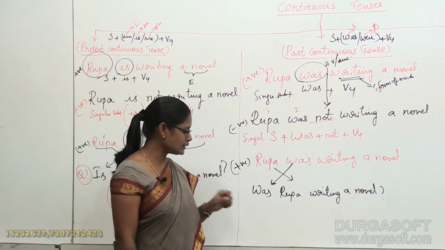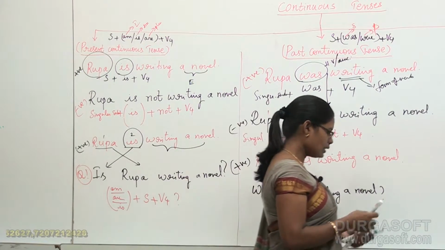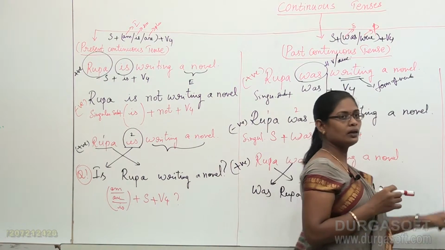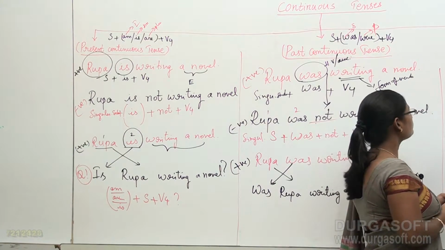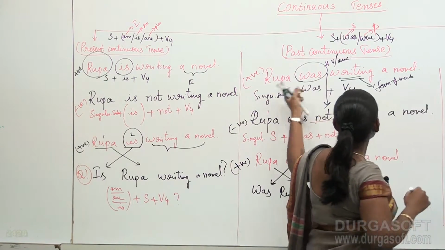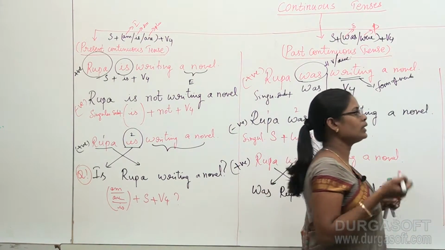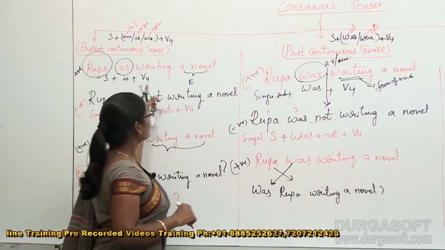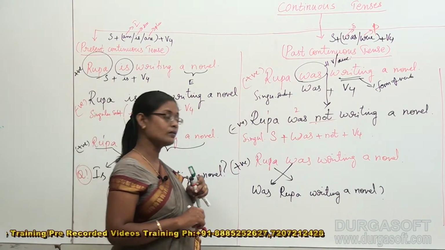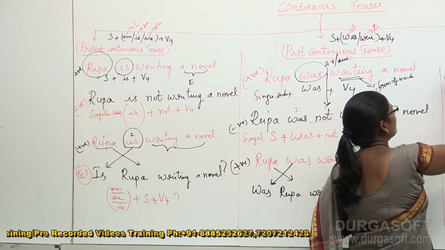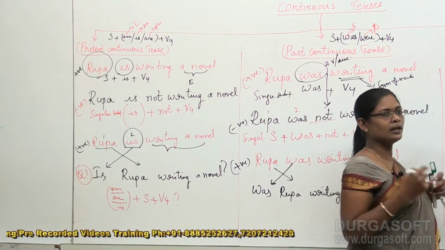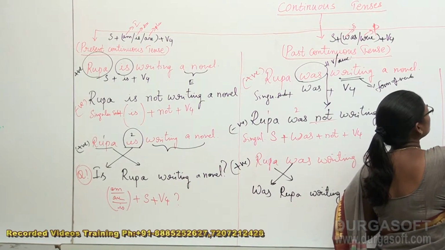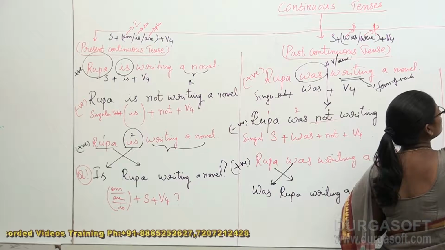Now let's discuss something with a plural subject. Now it's time for us to deal with the plural subject. How? Now instead of Rupa, I would like to take the plural subject that we dealt with for present continuous tense. Alright, I would like to take new names now: Rajan and Suresh.